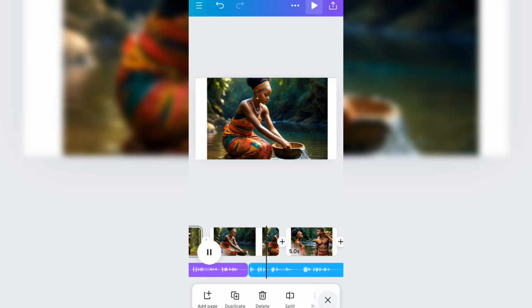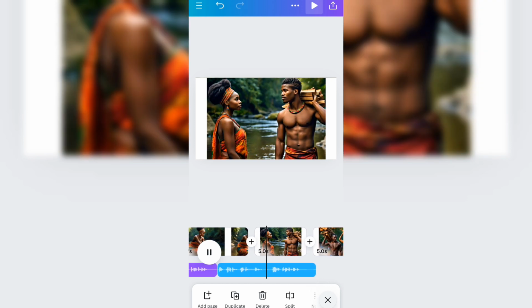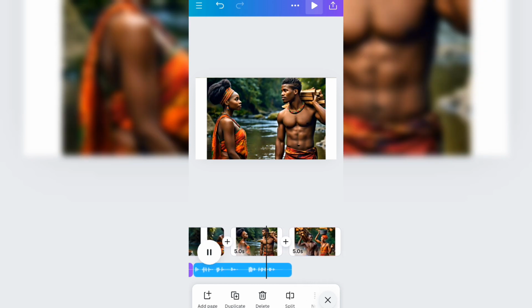Ada, sensing a presence, turns and sees Ese. Their eyes meet, and time seems to stand still.